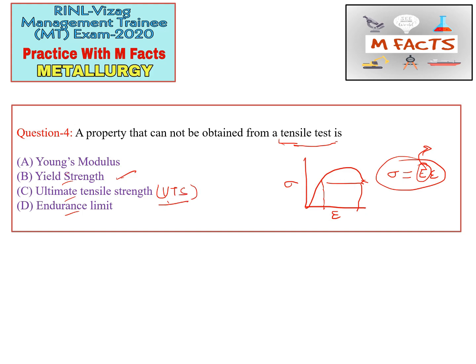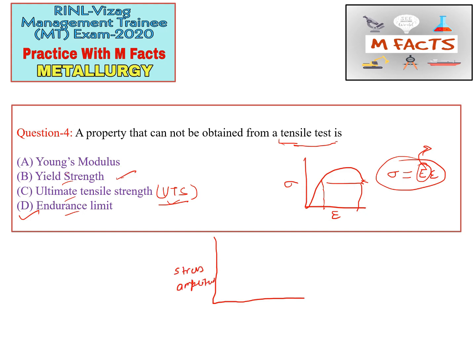Okay, this is also known as UTS, that is ultimate tensile strength. So the next and the last option is endurance limit. Endurance limit is the term that is used in fatigue test. Whenever we do the fatigue test and we draw the curve between the